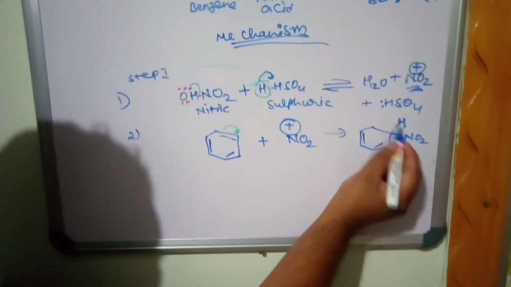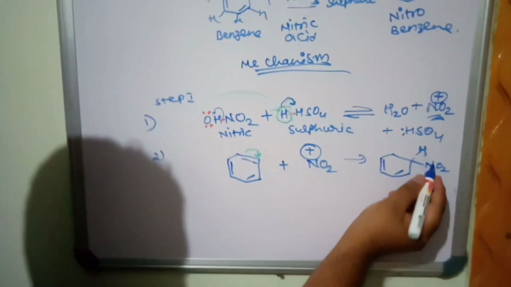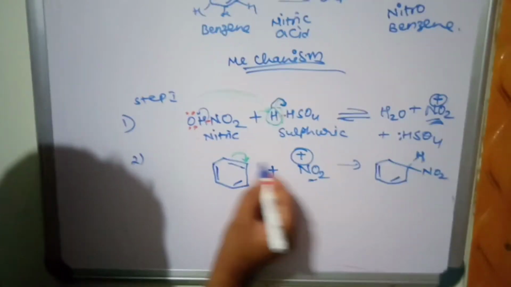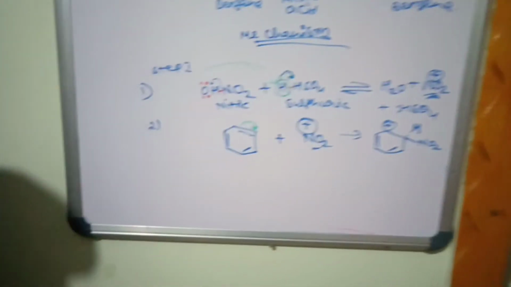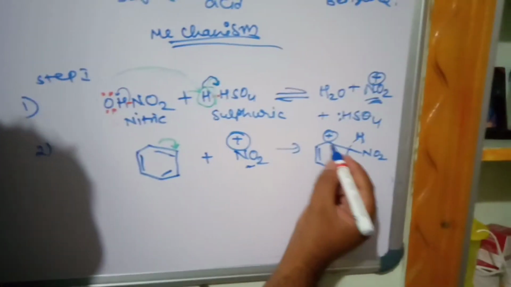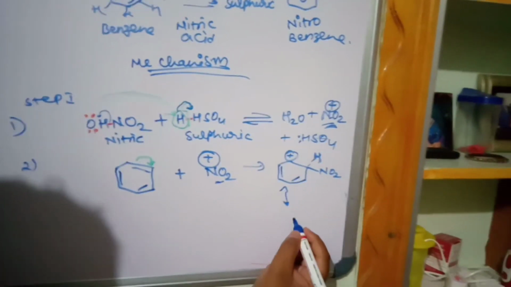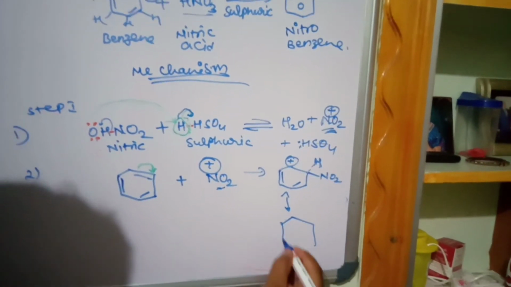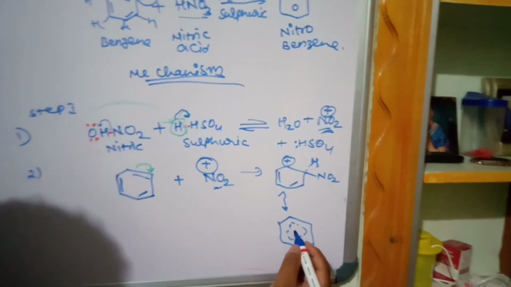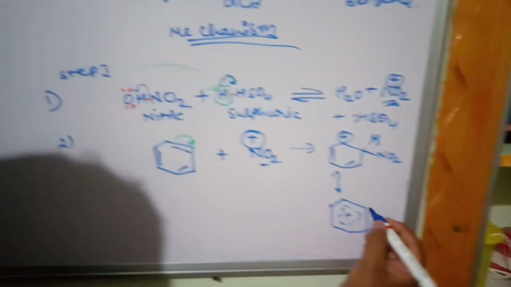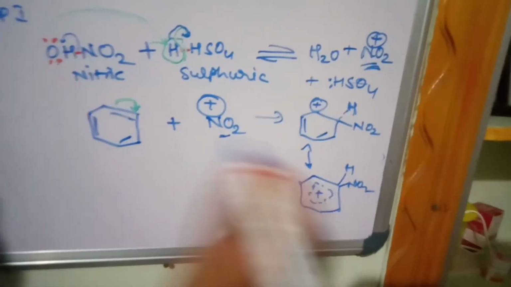The positive charge of the nitronium ion, when the electrophile is attacked on this carbon, the next carbon takes the positive charge. I am not talking about the resonance of this particular thing. We will talk later. I will write directly the resonance stabilization structure of this. So it takes delocalization of pi electrons throughout the ring, and the nitronium ion is there with hydrogen. So I have written directly.